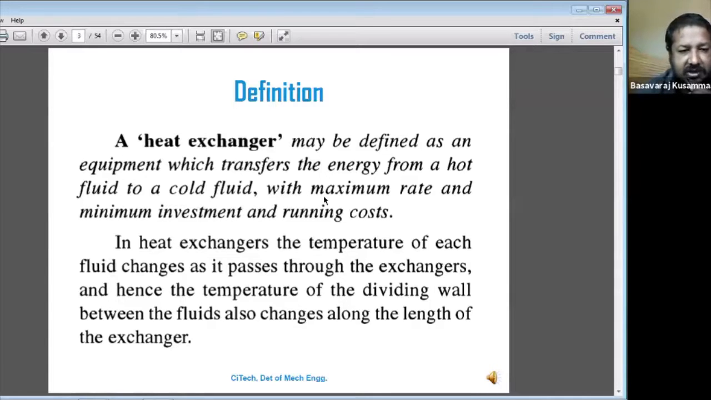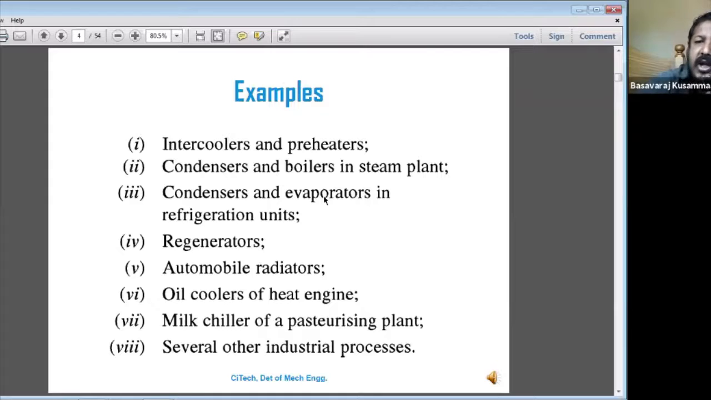Hence the temperature of the dividing wall. In the heat exchanger, in one section the hot fluid is flowing, and in the other section the cold fluid is flowing. The hot fluid and cold fluid are divided by a wall, which is called the dividing wall, but the temperatures of the fluids also change along the length of the heat exchanger. Next, what are the examples? Examples of the heat exchanger.